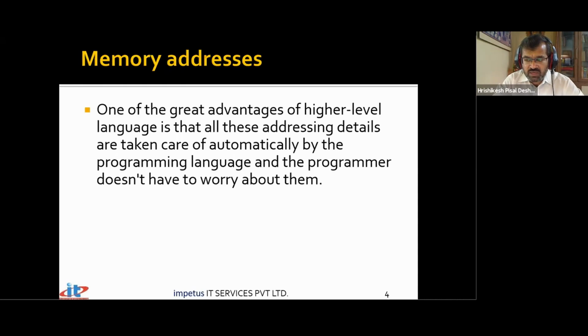What addresses we get to see may be a relative address, that's okay. But we as a programmer do not really have to worry about which location we will have to go ahead storing the value. That is automatically taken care of by these high level languages. So the greatest advantage of a high level language is that all the addressing details are taken care of automatically by the programming language, and the programmer doesn't have to worry about that.